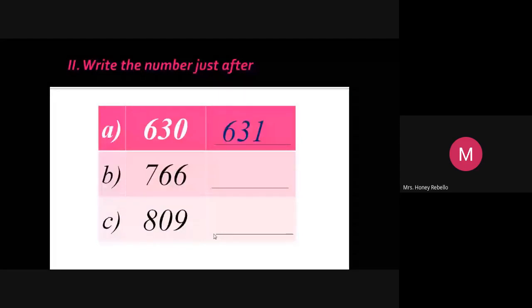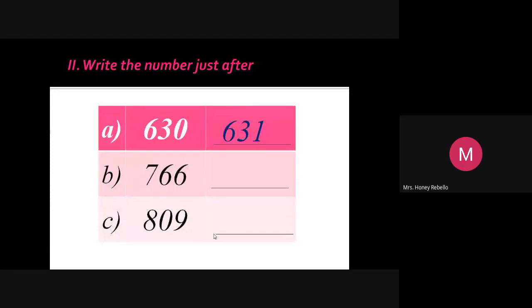766. After 6, you get 7. Just observe the number. After 66, you will get 67. Now, hundreds numbers are too much for you because you are too small.